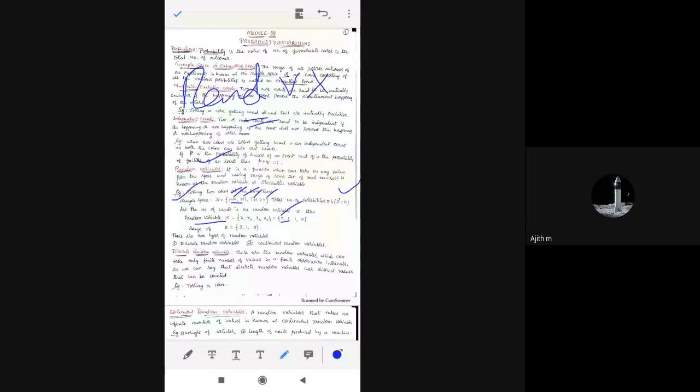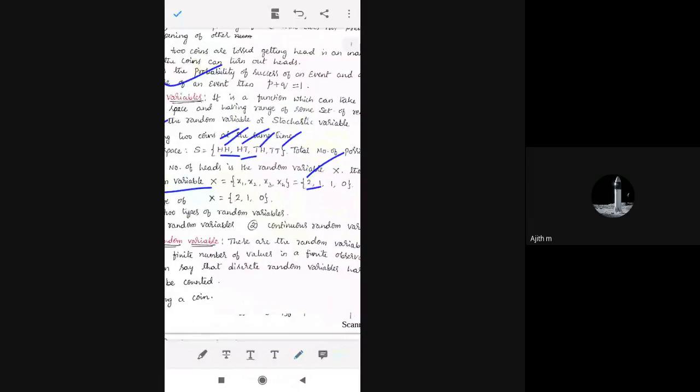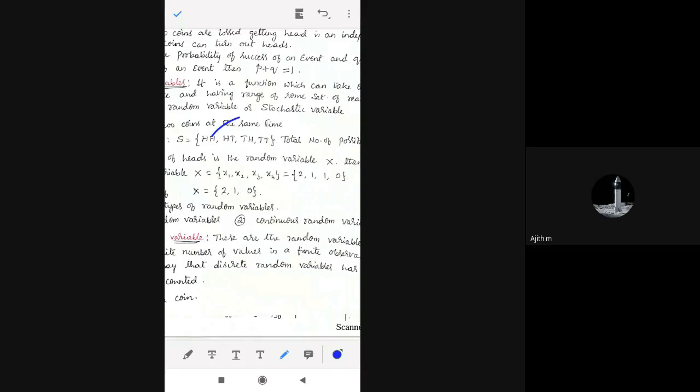So then H T, H so 2. Then H comma T, so head is 1, and here T comma H, that is there also head is 1, and here no head at all. There is only tail. So that is nothing but 0. So what is random variable X? Random variable X is equal to 2 comma 1 comma 1 comma 0,